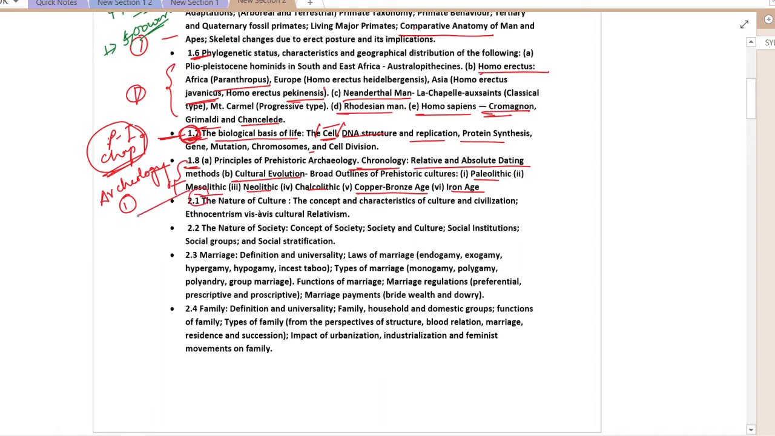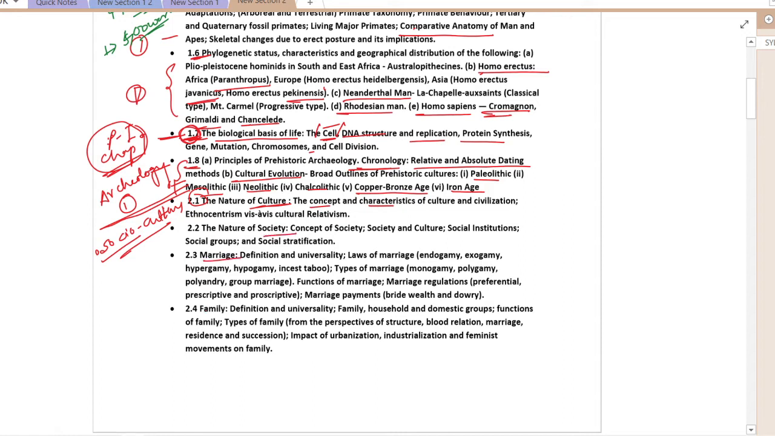Paper 2, from topic 2.1, is the manifestation of Sociocultural Anthropology. So from paper 2, Sociocultural Anthropology begins. In paper 2.1, we'll do culture, concept, characteristics. This topic may look very lengthy, but I have some short things which are directly related to the topic.